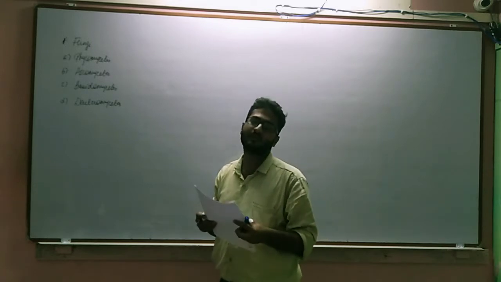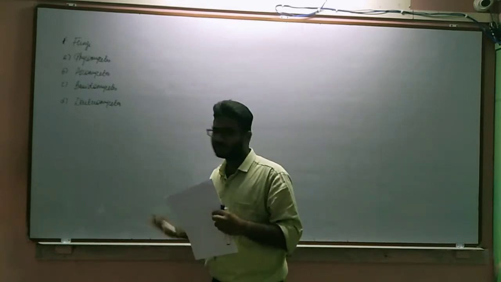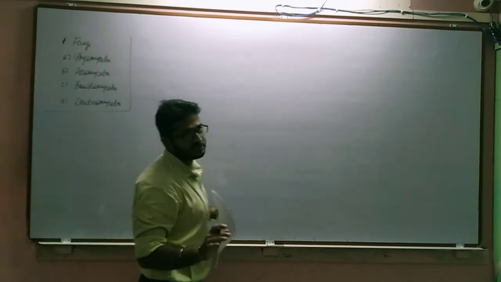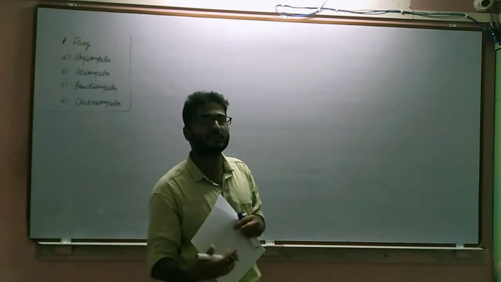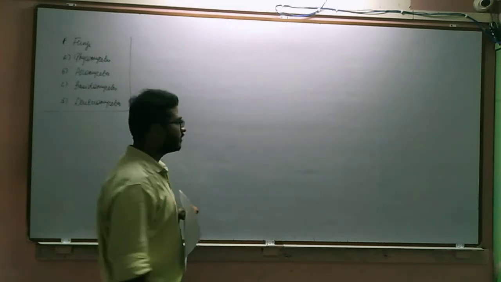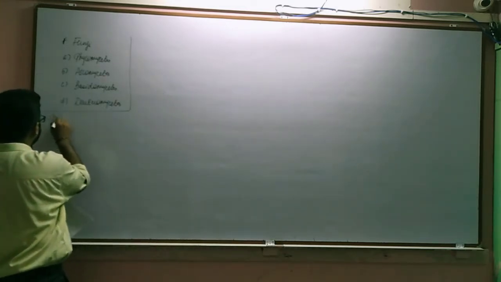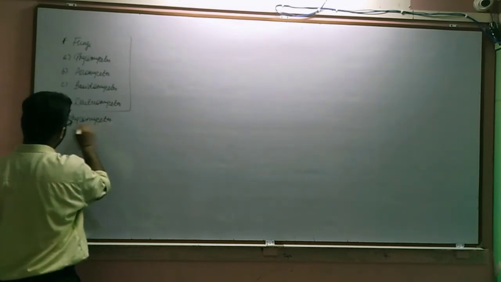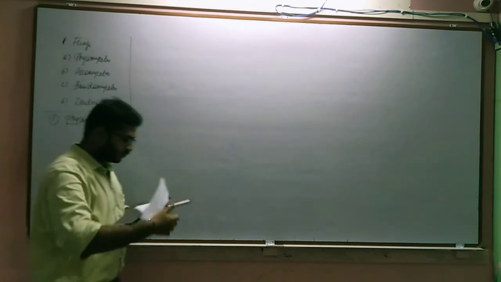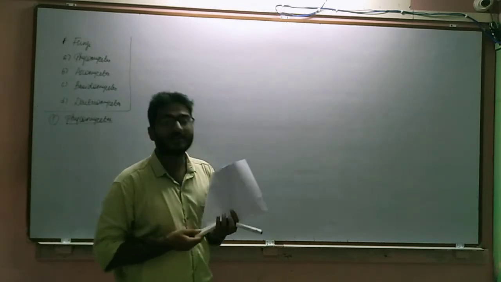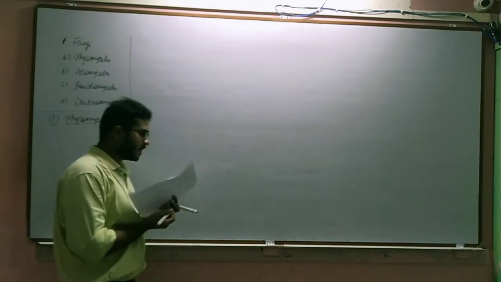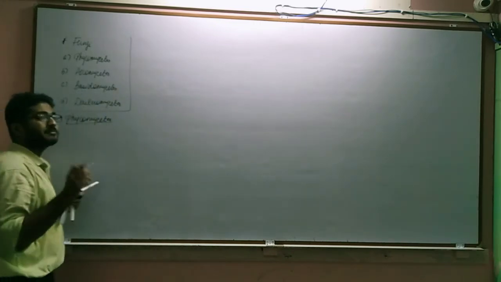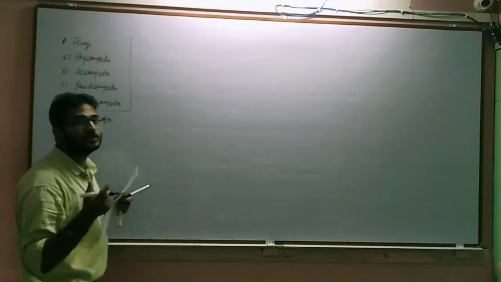Now let us discuss Phycomycetes as well as Ascomycetes in this segment. When I am saying let us discuss, that means the basic features, the key features, the characteristics of Phyco as well as Ascomycetes. So let us start with Phycomycetes. First of all, the habitat. Basically, the habitat of Phycomycetes is aquatic, but they also grow on decaying wood and damp places. That's why it is also called the wood fungi.